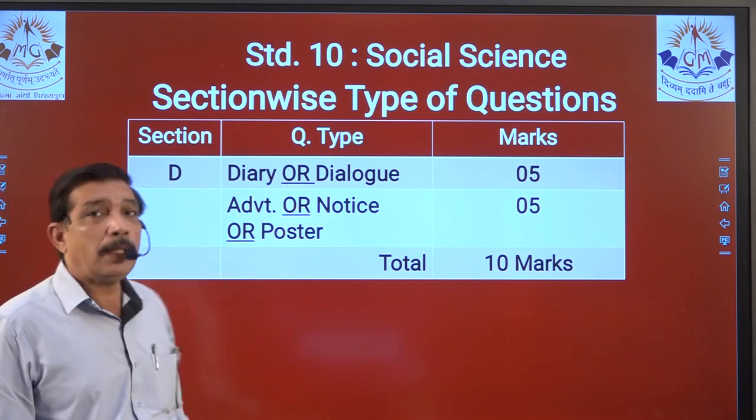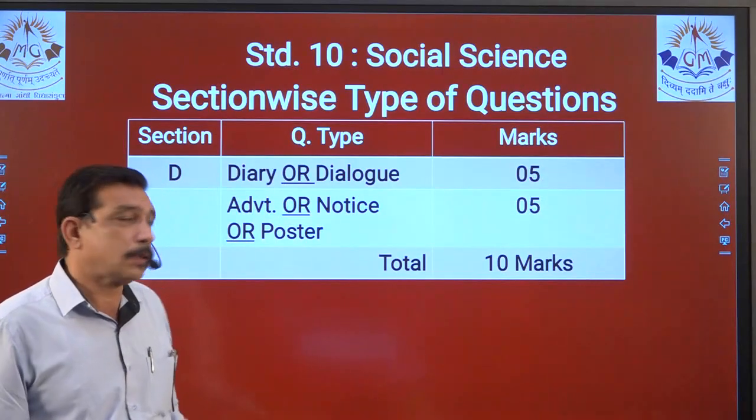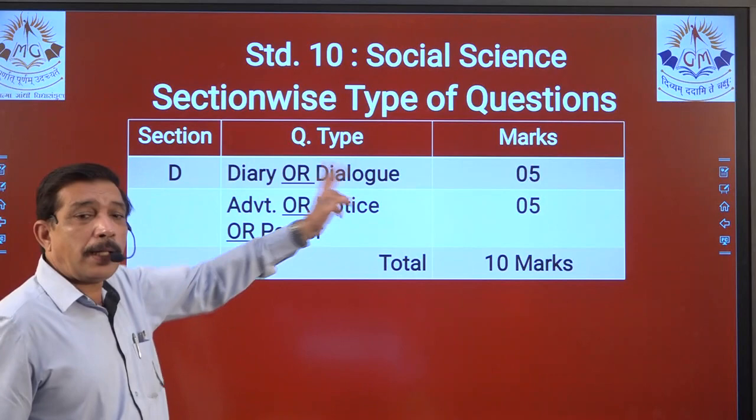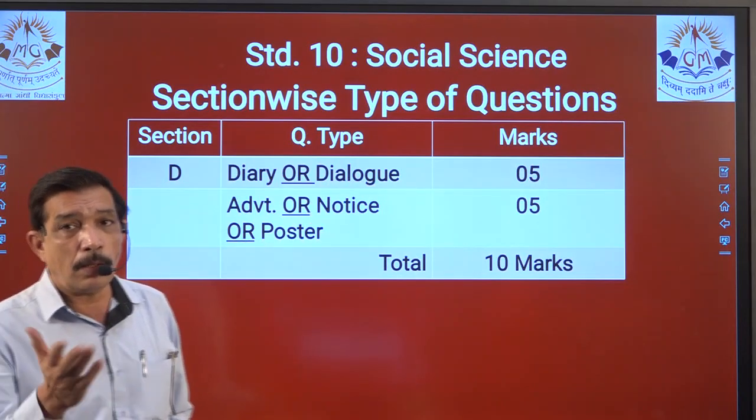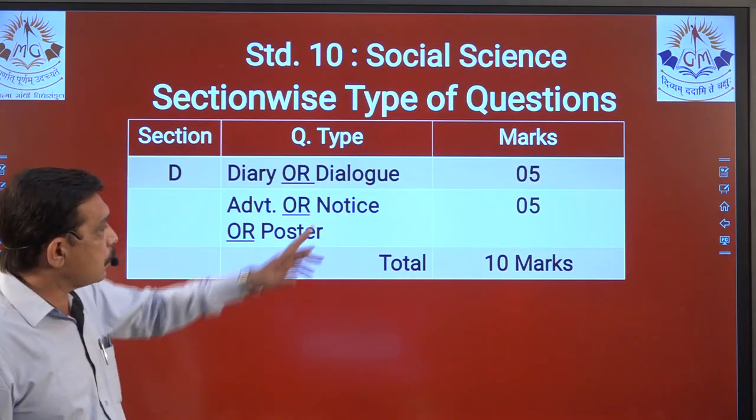And because you have to manage 5 marks out of 4 or 5 dialogues, that's quite difficult. So we have done diary thoroughly and we have lots of practice, because the option will be given either diary or dialogue. So in that way we are comfortable with diary and we'll score that.